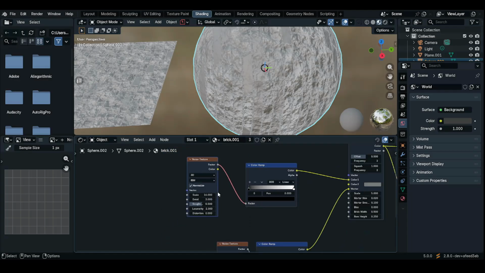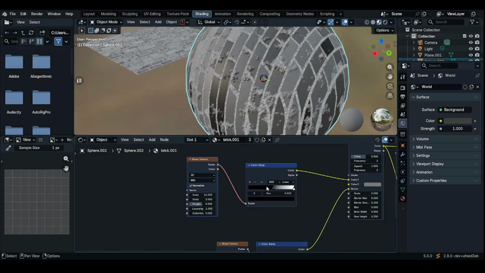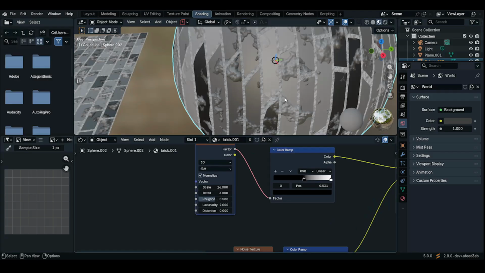It's too much, right? So yeah, I think this one is cool.